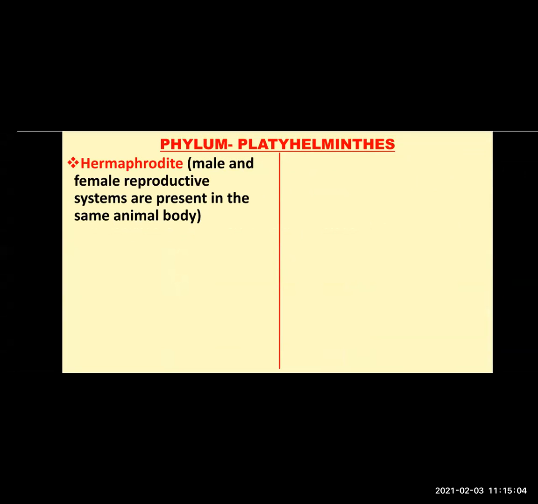Now hermaphrodite means what? Hermaphrodite means male and female reproductive systems are present in the same animal body. That means the animal belonging to this phylum has both systems present in the same body, male also and female also. And when this happens, such animals are called hermaphrodite.